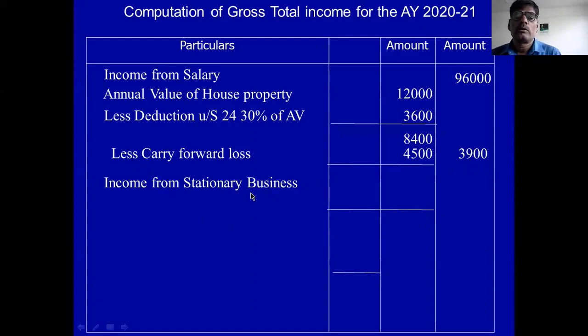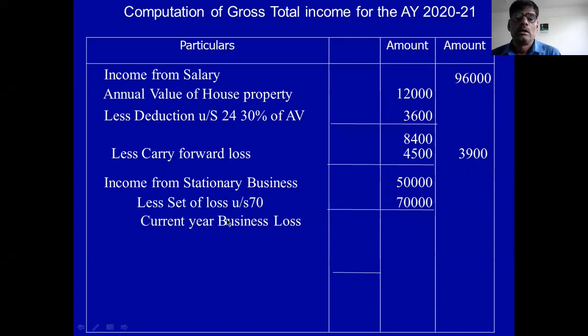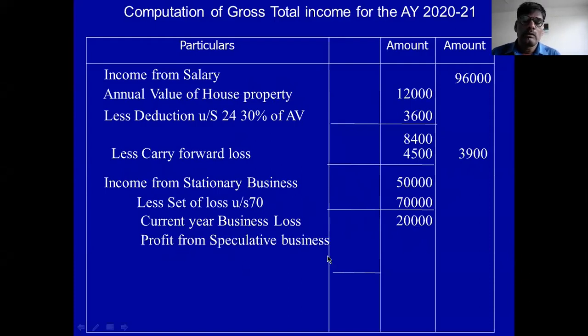Then you take the income from business. Stationery business is 50,000. Then loss set off is 70,000. Then current year business loss is 20,000. Speculative business profit is 5,000.